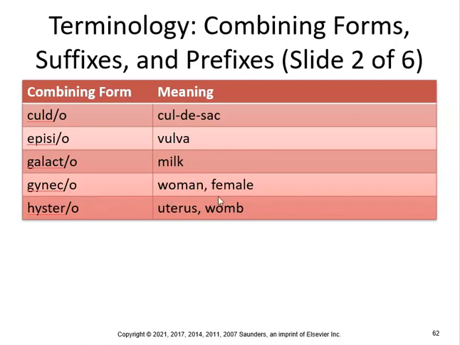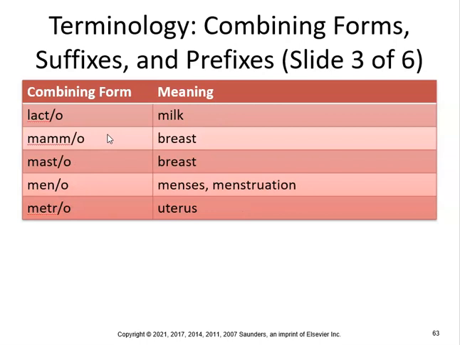Gyno, woman, female. Gynecomastia, condition of female enlarged breasts in male. Hyster, you've heard of hysterectomy, which is removal of the uterus. Lacto, milk. Lactogenesis, formation of milk. Mammary, pertaining to the breast. Mammoplasty, surgical repair of the breast. Mastitis would be inflammation of the breast. Mastectomy would be removal of the breast.